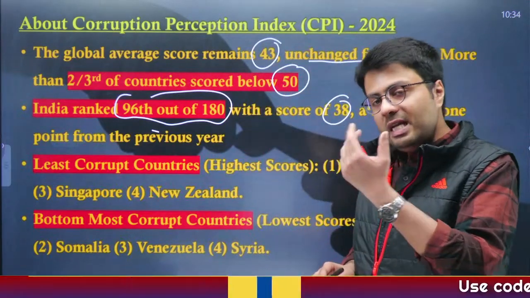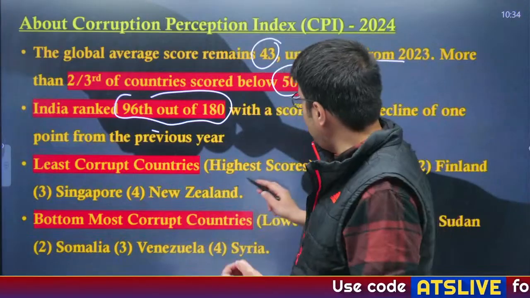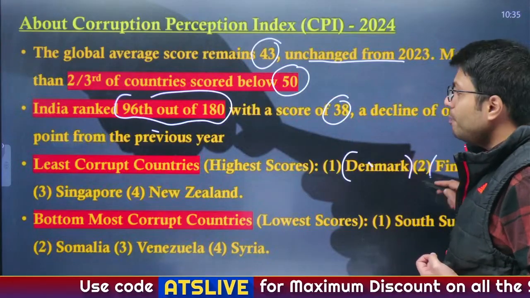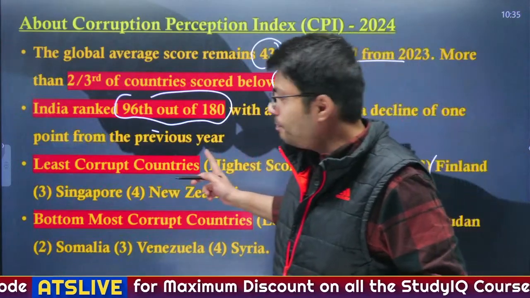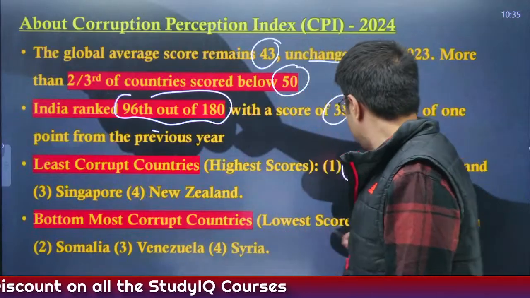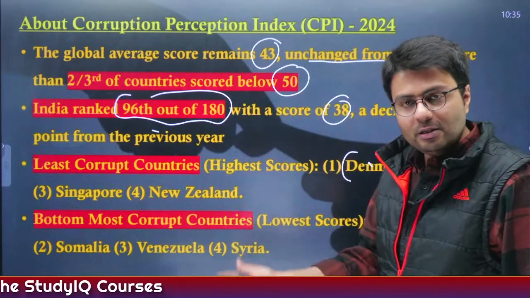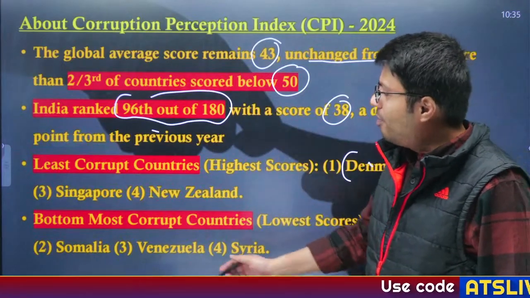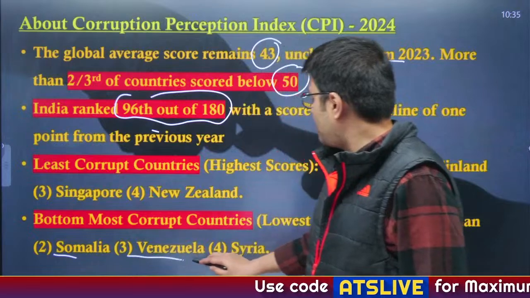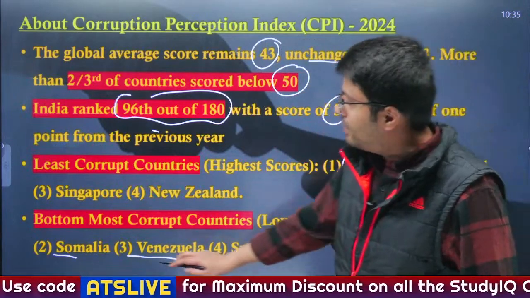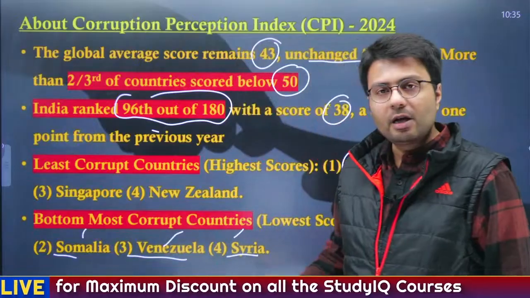Now, in terms of the least corrupt countries according to this index, the toppers were Denmark, followed by Finland, Singapore and New Zealand. Whereas the bottom of the index is captured by countries like South Sudan, which has the lowest rating, that is, the highest corruption, followed by Somalia, Venezuela and Syria. So this is the most corrupt country, followed by Somalia, Venezuela as well as Syria. So please remember that.